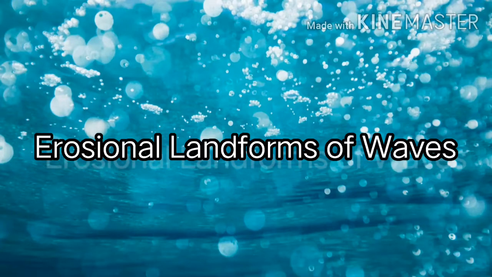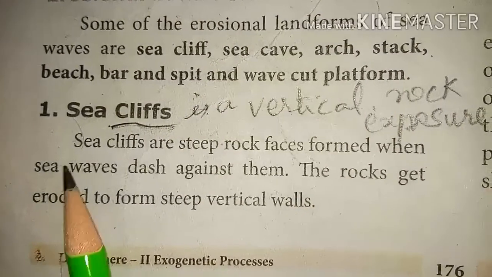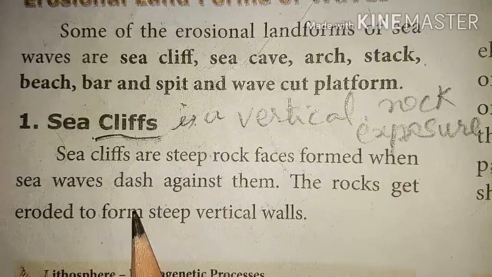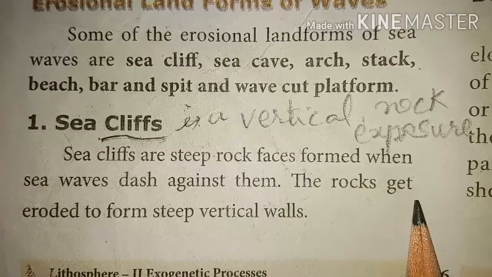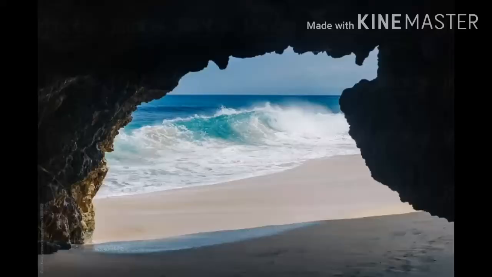Erosional landforms of waves. Some of the erosional landforms of sea waves are sea cliff, sea cave, arch, stack, beach, bar and spit, and wave cut platforms. This is sea cliffs. It is a vertical rock exposure. Sea cliffs are steep rock faces formed when sea waves dash against them. The rocks get eroded to form steep vertical walls.